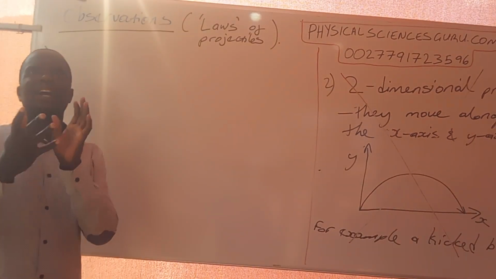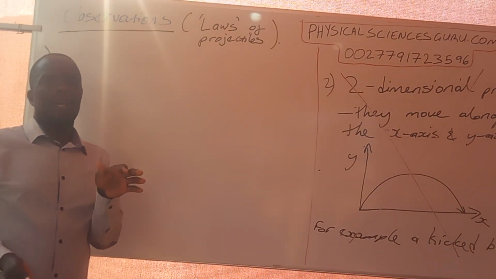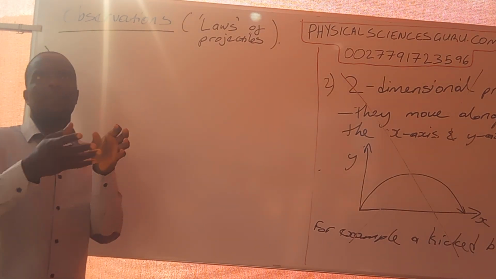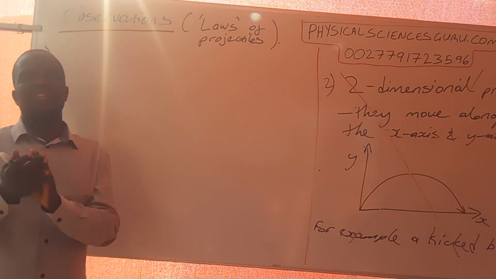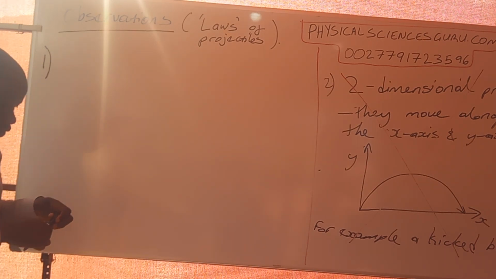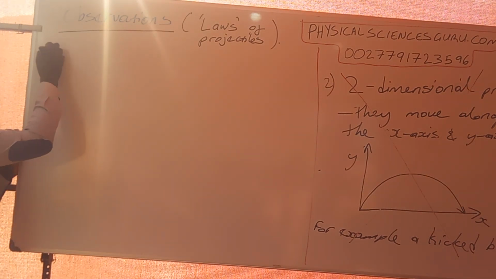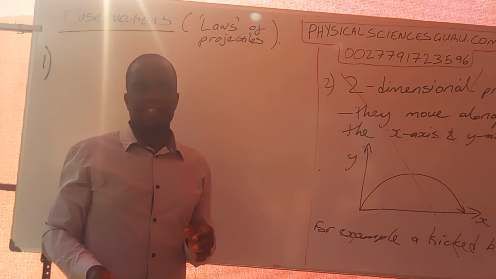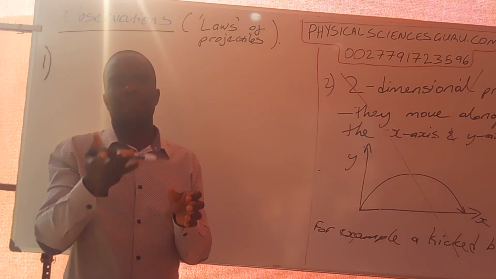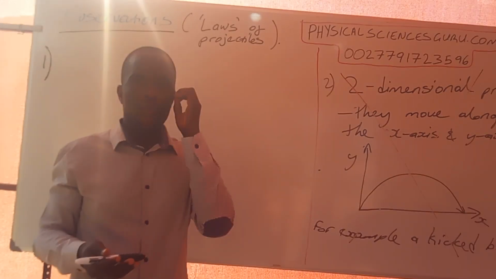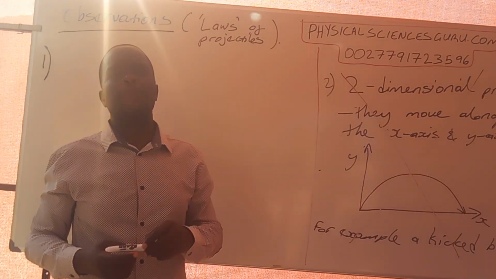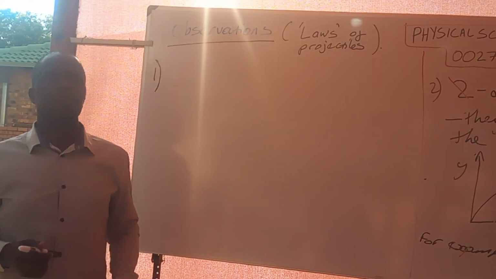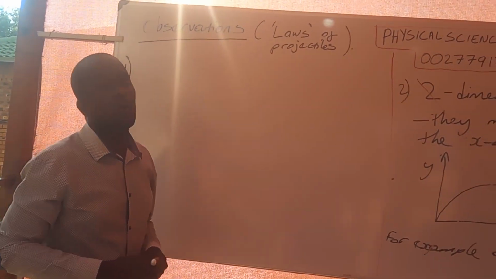Now, what are the observations that you can make as a student as this projectile is going up and coming down? The first observation is that as this projectile gets to its maximum height, it is stopping before it starts falling down. It's a very important observation that we need to log in our minds.